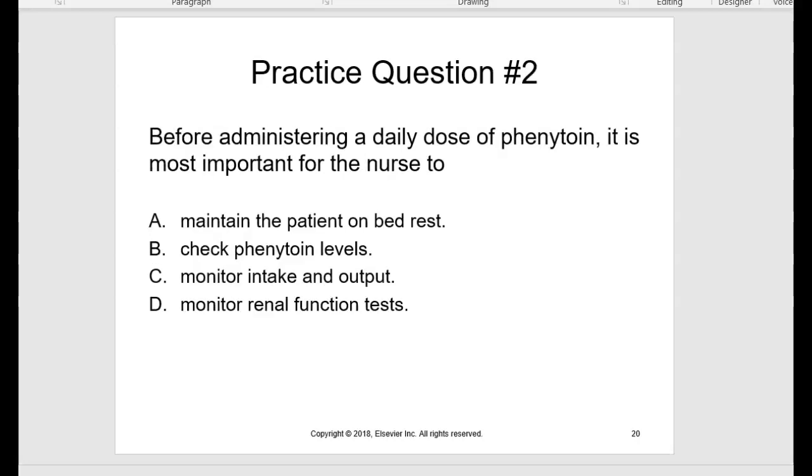Question 2, before administering a daily dose of phenytoin, it is most important for the nurse to, B is the correct answer, check the phenytoin level. This is the most important because of the narrow therapeutic range of 10 to 20. Maintaining bed rest and monitoring INR and renal function tests are not necessary.